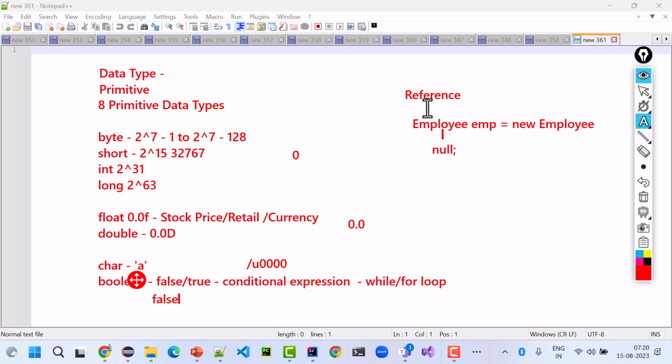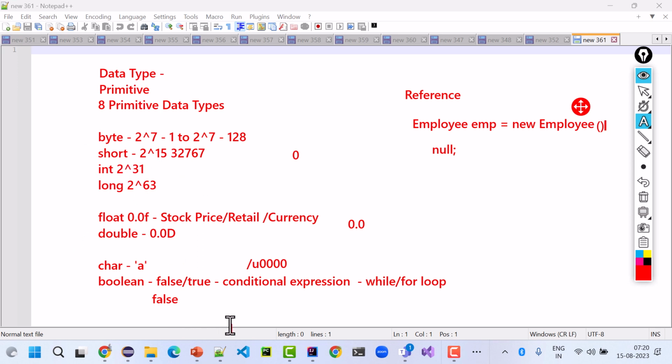And reference variable, when we deal with a class, or on the right hand side the constructor is there. 8 primitive data types come with the language. Reference variables we create as part of our program. So these are data types. Operating system allocates memory and decides what should be stored in the memory based on the data type of these integers, decimal, characters or boolean.